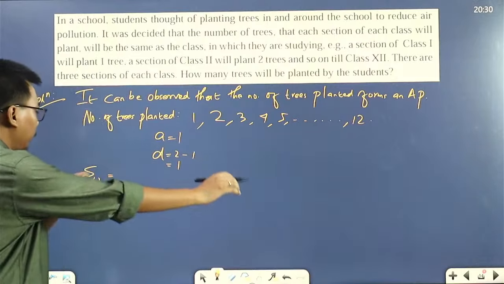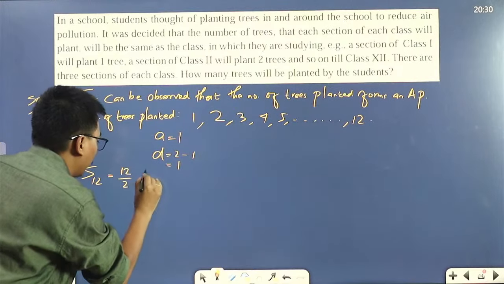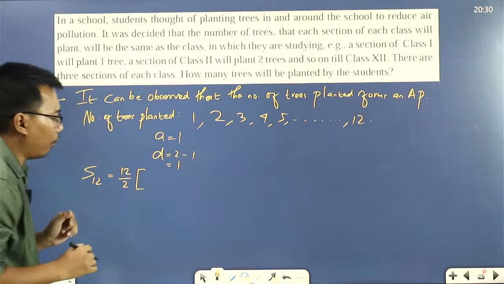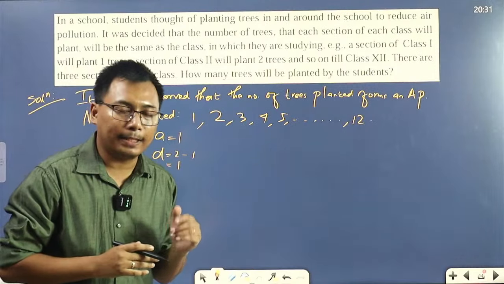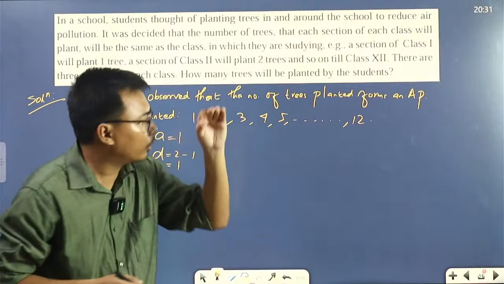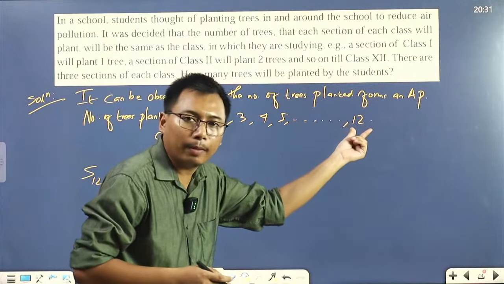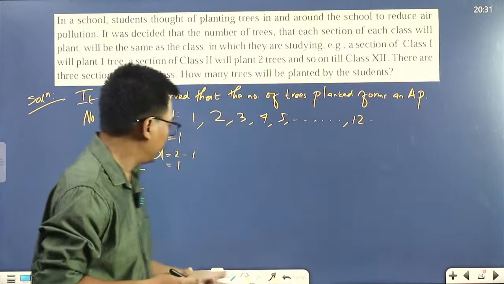Now, n by 2. Which formula will we use? The second formula. Why? Because we have the last term here. The last term is given. What is the last term here? 12.